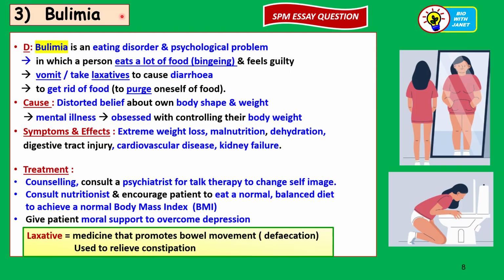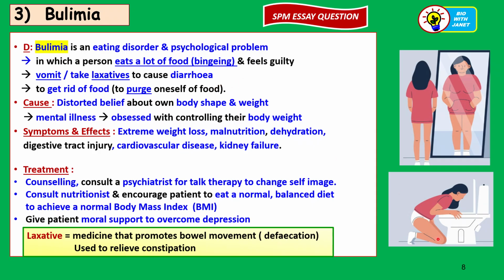So the third health issue is bulimia. It has nothing to do with bullying. So bulimia is an eating disorder too, like anorexia nervosa. Bulimia is an eating disorder and psychological problem in which a person eats a lot of food. So in this case, the patient does eat a lot of food. It's called binging, and then suddenly they feel guilty, and then they'll go to the toilet as shown here to vomit.